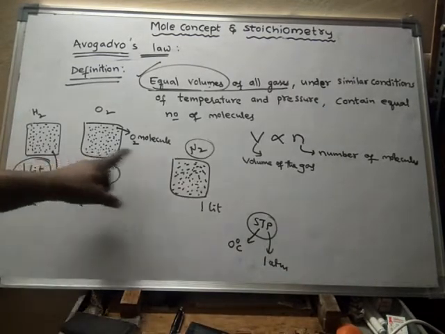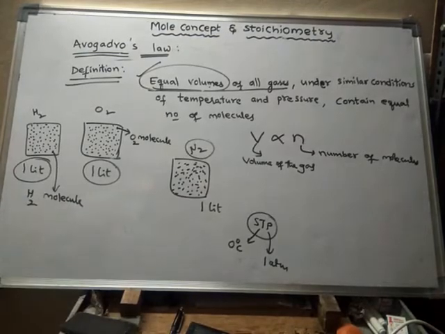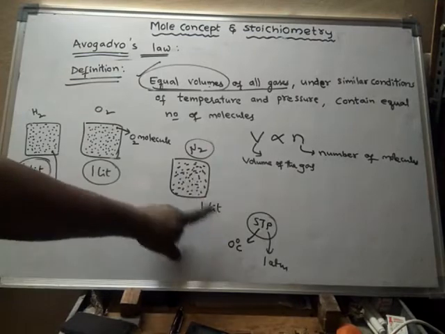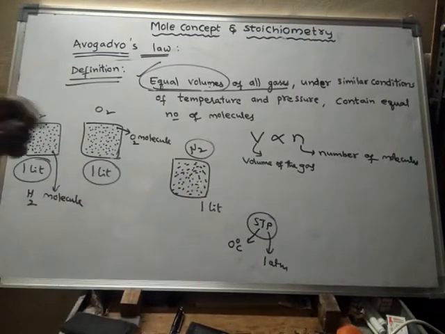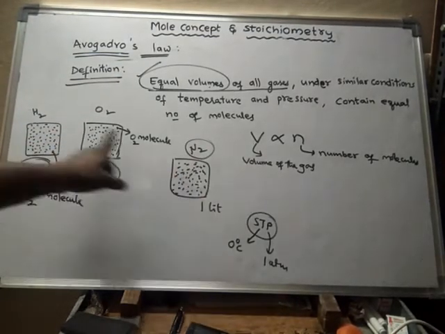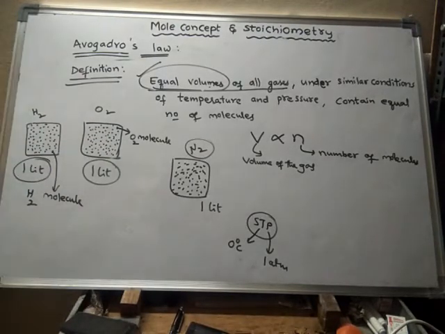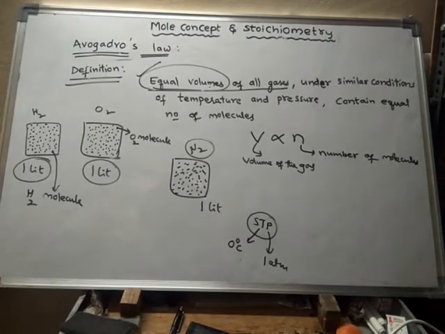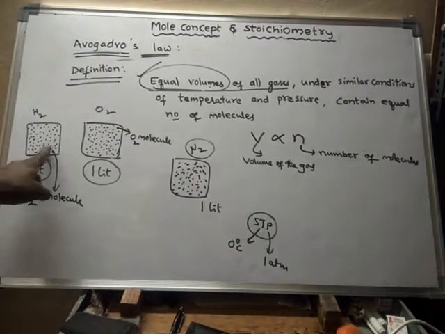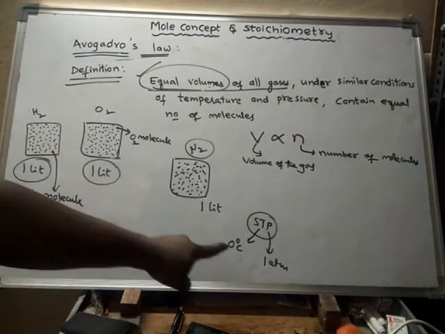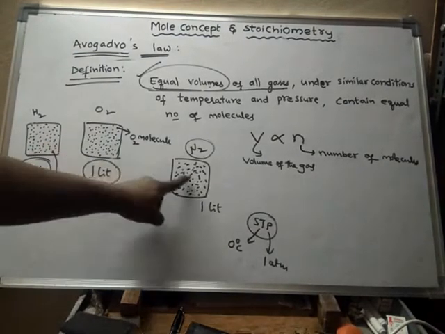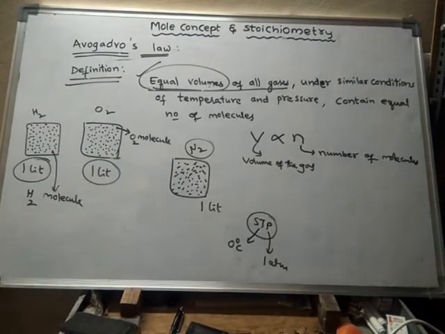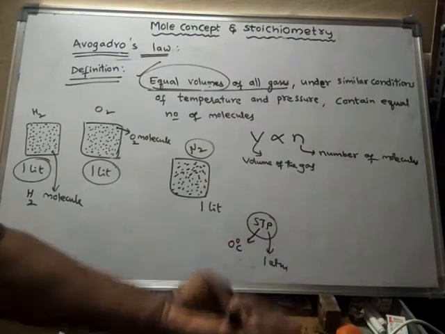So now I have taken all these gases under similar conditions of temperature and pressure, because its temperature is 0, its temperature is also 0, its pressure is 1, its pressure is also 1 atmosphere. It may be any temperature and any pressure.